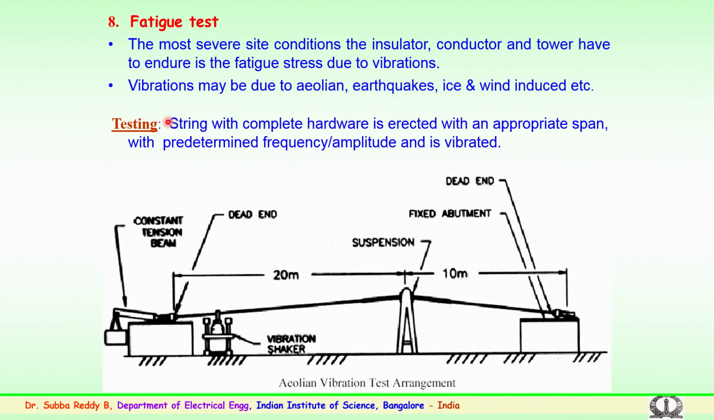So, for such conditions this experimentation or test is conducted. Here the normal testing is carried out with complete hardware which is erected with an appropriate span as shown. A typical example is shown here with predetermined frequency and amplitude as per the standards, and it is vibrated for a known period of time. So, the span is given and the vibration frequency is defined with all the necessary arrangements as per the field conditions, and it is made to oscillate for a known period of time and its performance is monitored.